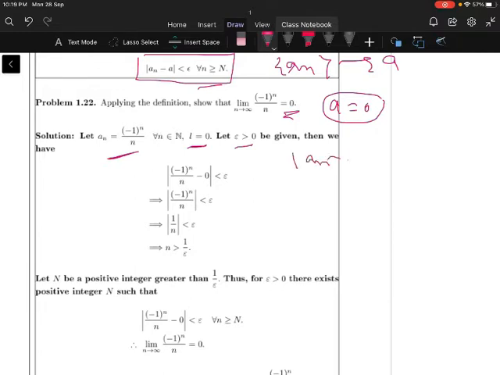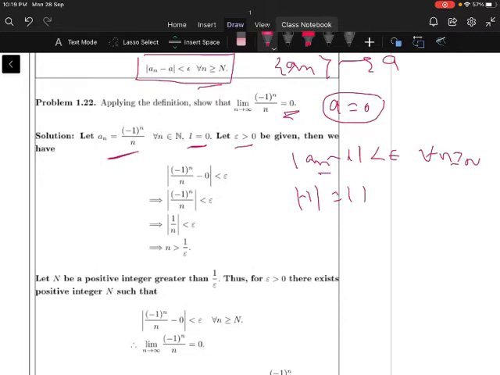Now you know the definition of a convergent sequence: modulus of a_n minus L is less than epsilon for all n greater than or equal to N. So here a_n is (-1)^n / n and L is 0, less than epsilon. This implies modulus of (-1)^n / n is less than epsilon, and anyway the modulus of any negative is positive only.